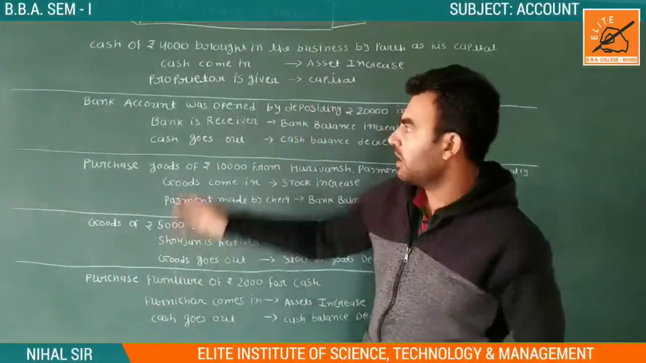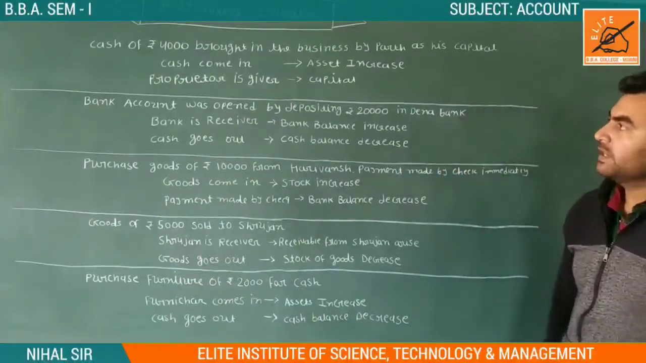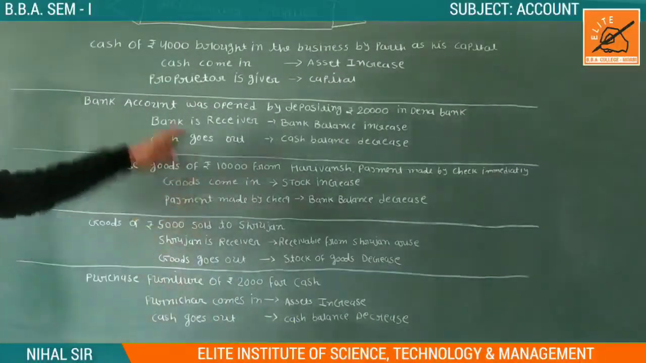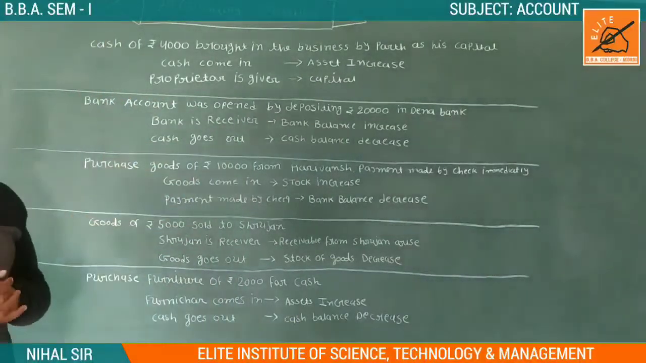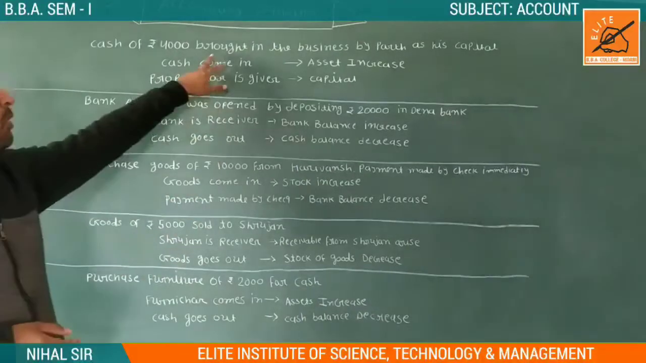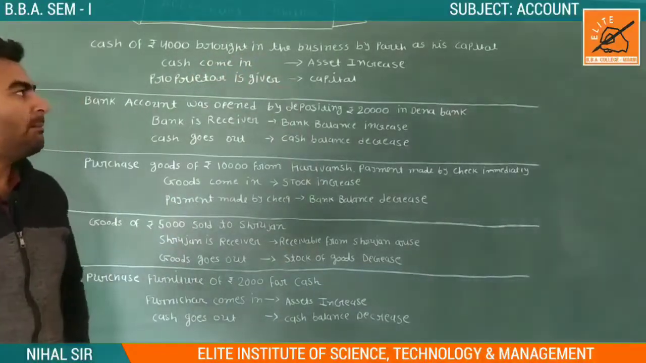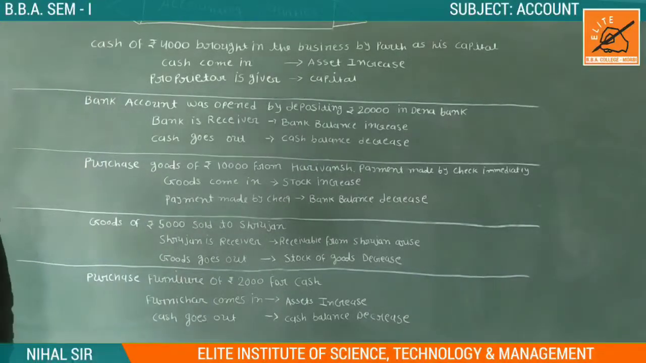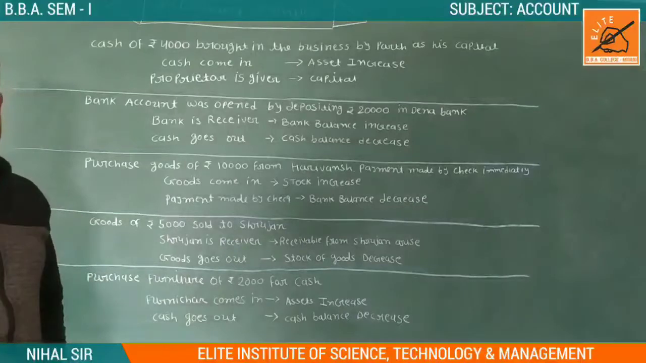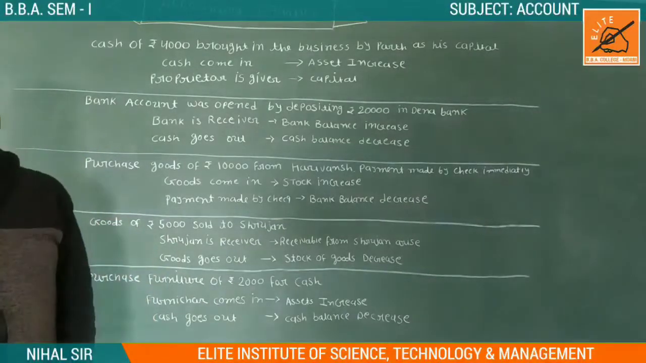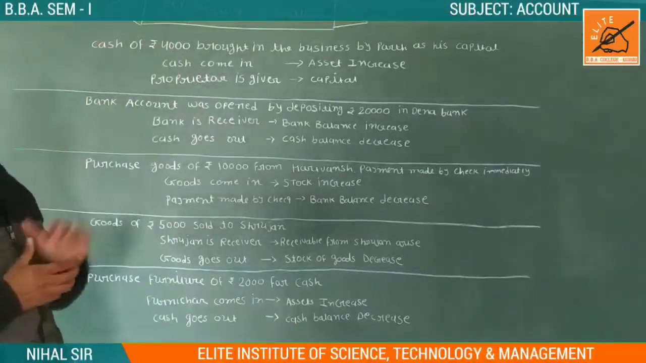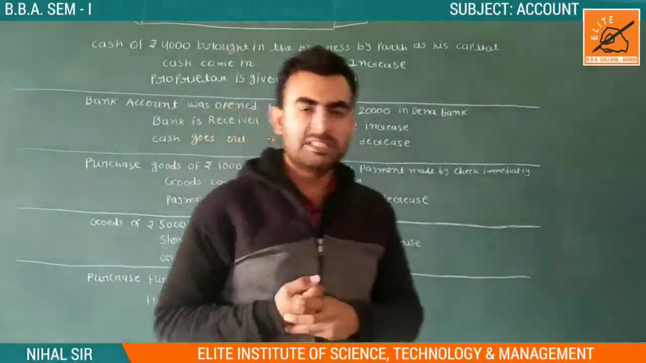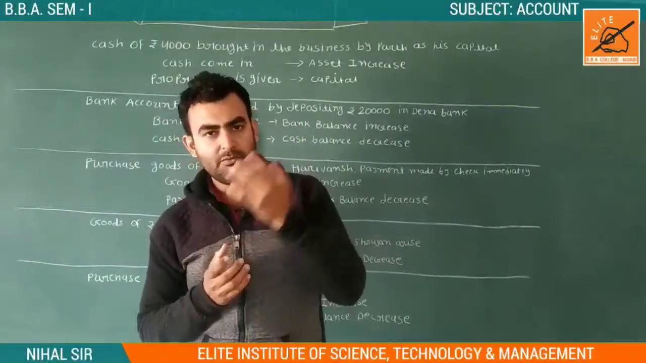Now we are moving on to our equations. Our first equation is what? Case of rupees 4,000 brought into the business by Parth as his capital. It means when Parth started a business, he brought capital. પાર્થે ધંધો ચાલુ કર્યો છે ને બિઝનેસમાં શું લઈ આવ્યો છે? નાણાં. કેટલા? 4,000. So what happened? When Parth started a business, he brought a capital of rupees 4,000.